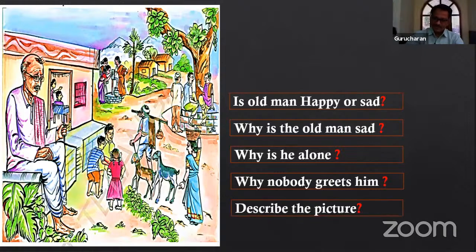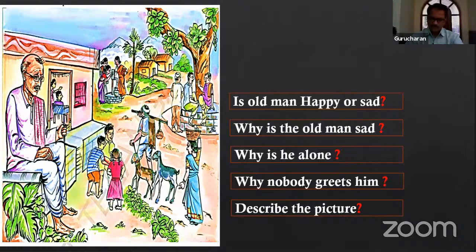So this is description. Describe the picture. We'll do this description of the picture later, towards the end of this session. Orally, we can go on describing. Generally, what do we do to describe a picture? What are the things to be kept in mind to describe a picture?